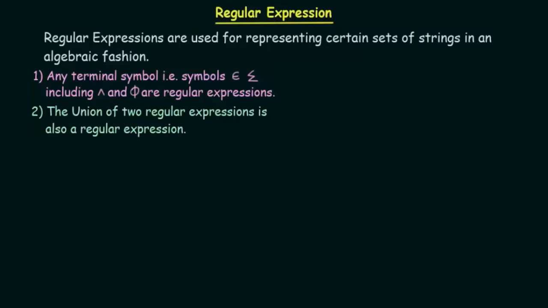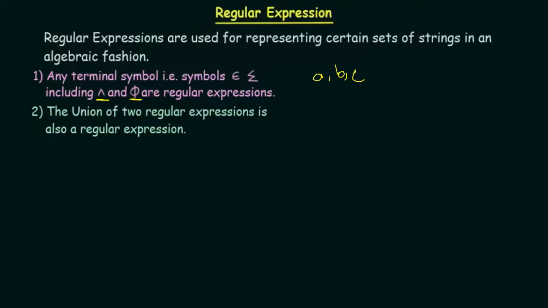So whenever we are talking about this, you need to understand that we have seen terminals like A, B, C so far, but apart from this, this is actually the replacement of the epsilon, and phi is actually the empty set. So this is an empty word or empty string, and this is actually the empty set, okay. So these are also going to be included. Any terminal symbol, including these two, is a regular expression.